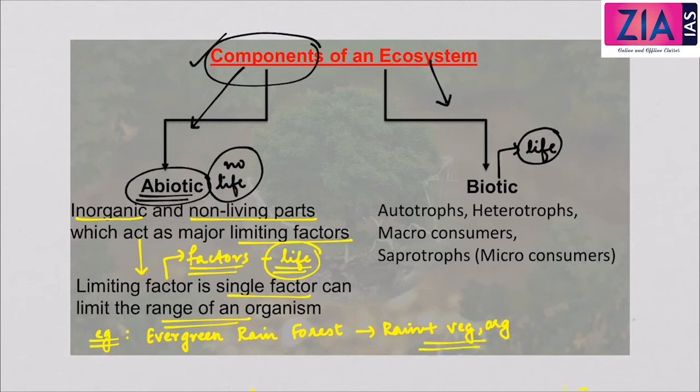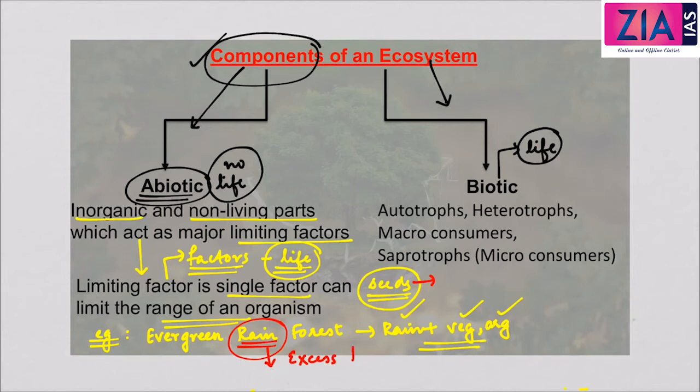But in the rainforest, the seeds do not germinate easily. What can be the limiting factor here? The enabling factors are rainfall, vegetation, availability of a large number of organisms, etc. But the limiting factor is that, because it is an evergreen rainforest, there is an excess of rainfall.